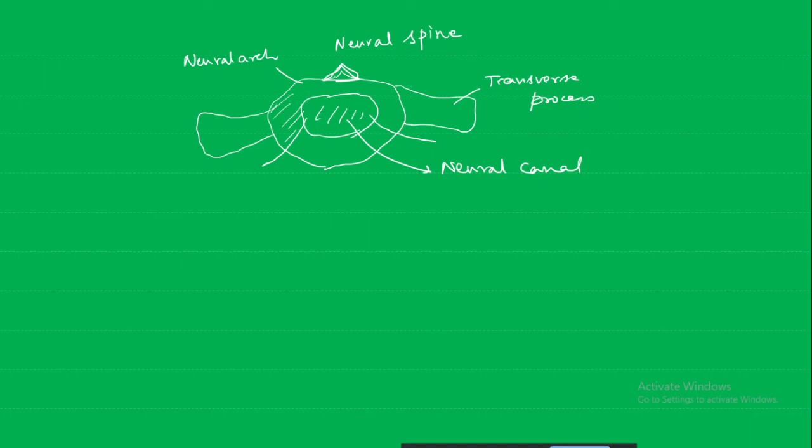Out of which numbers 11 and 12 are free floating, floating ribs, not connected to the sternum. Ribs 8, 9, 10 are indirectly connected to the sternum, and 1 to 7 are directly connected to the sternum.